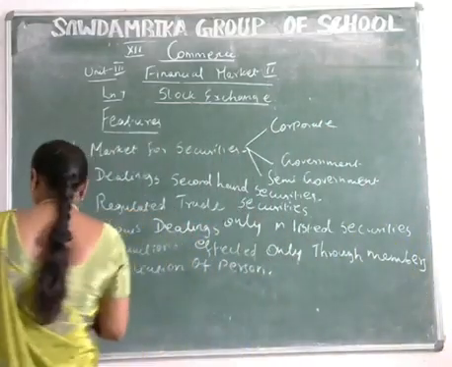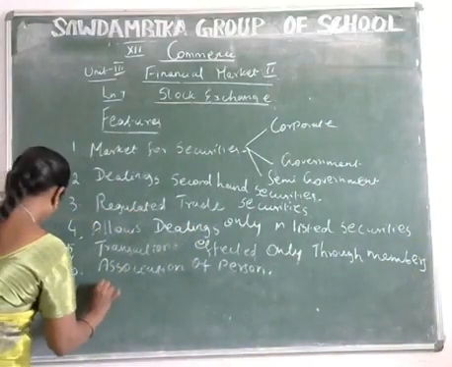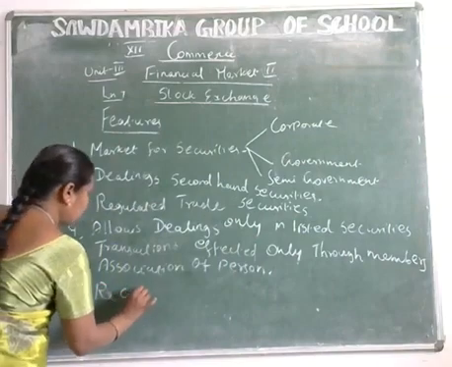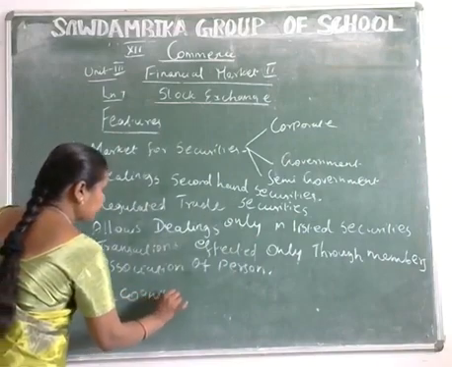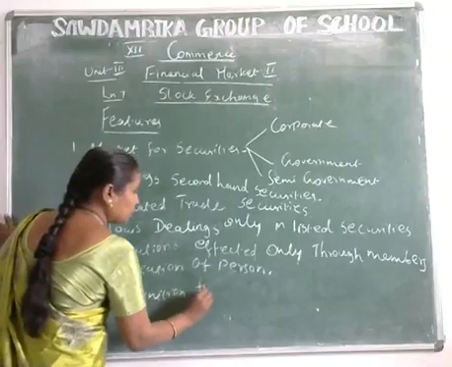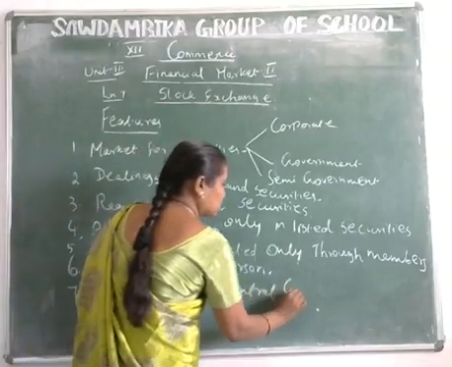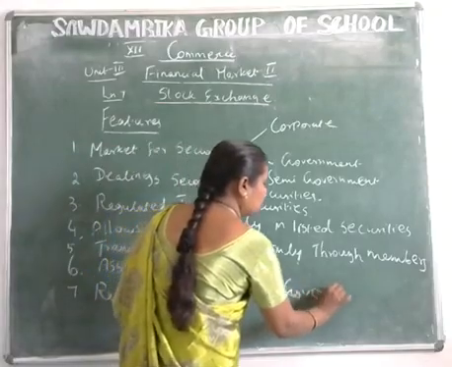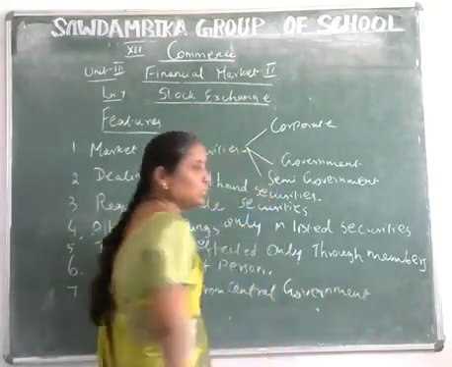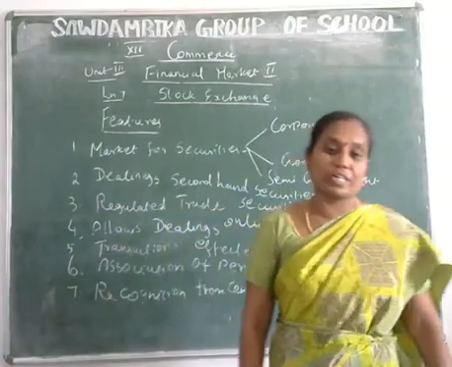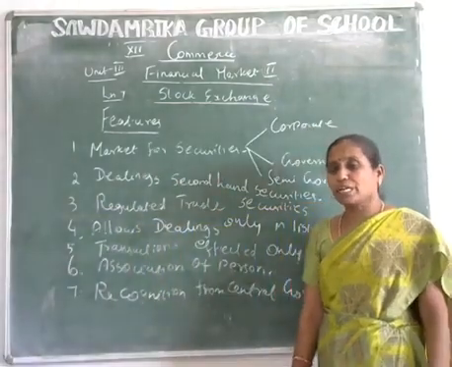And the next one is recognition from the central government. The stock exchange is an organized market. What is meant by an organized market?